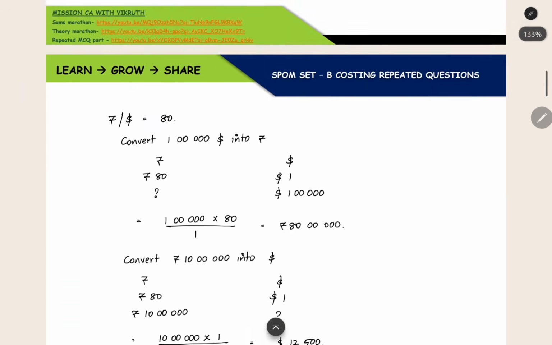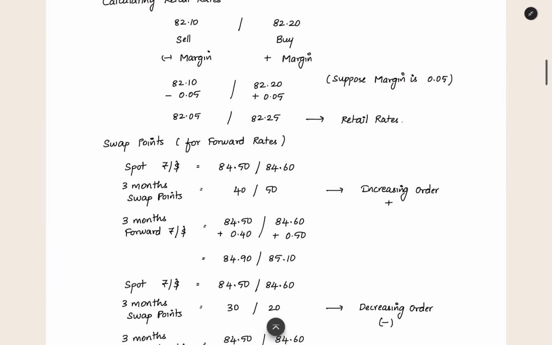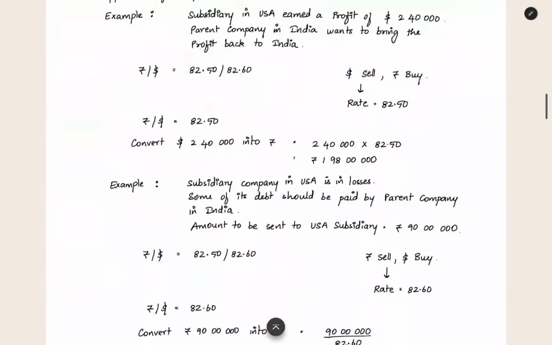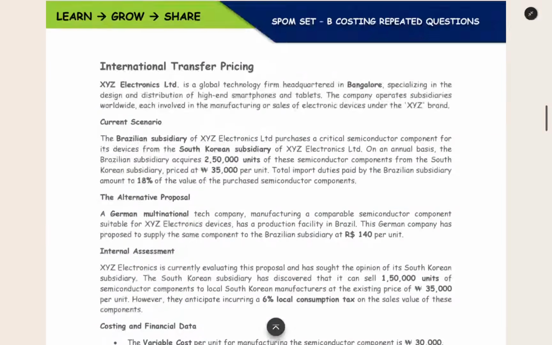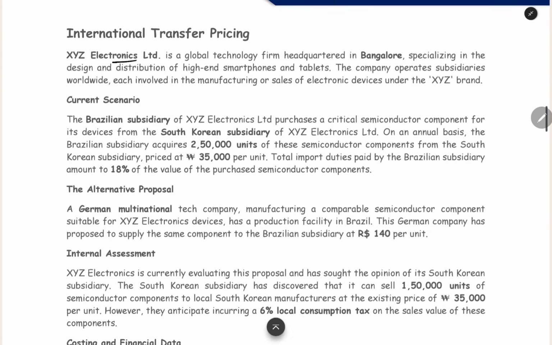So now we understood how to convert the currency, how to select the bid ask rate, and what the interbank rate, retail rate, and swap points are. Now we can move to the question. Now we can read the transfer pricing question. Here we have a company, XYZ Electronics Limited. It is a global technology firm headquartered in Bangalore, specializing in the design and distribution of high-end smartphones and tablets. The company operates subsidiaries worldwide, each involved in the manufacturing or sales of electronic devices under the XYZ brand.